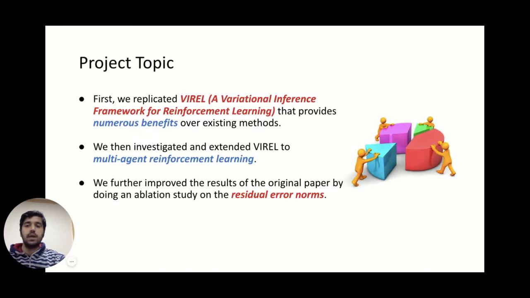For the project topic, we decided to replicate Viral, which is a variational inference framework for reinforcement learning, which provides numerous benefits over existing methods. We then investigate and extend Viral to the multi-agent reinforcement learning setting. And we further improve the results of the original paper by doing an ablation study on the residual error norms.